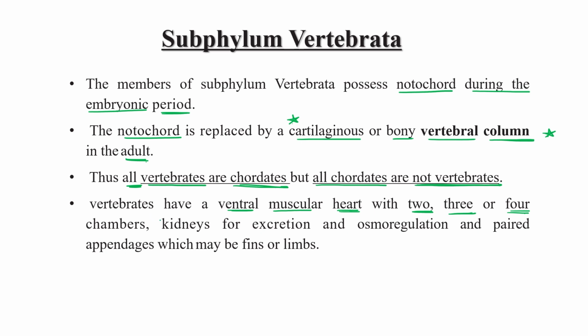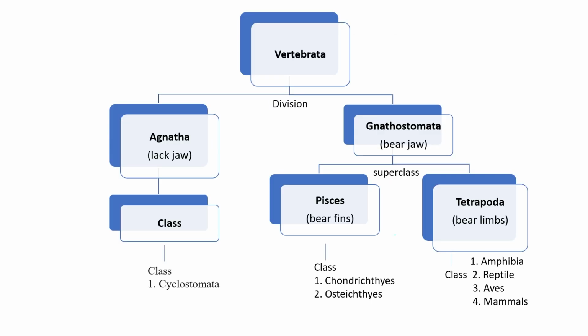But overall, at this phylum level, we can say they have a ventral muscular heart with 2, 3 or 4 chambers. They have a specific organ for excretion, the kidney. They have small special organs like appendages, which may be fins or limbs, for their osmoregulation purpose. Okay, so these are the characteristics.